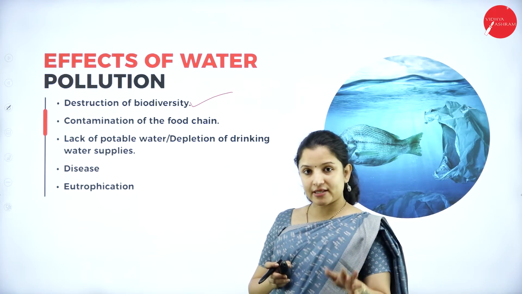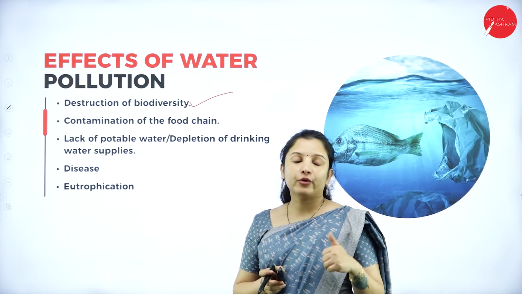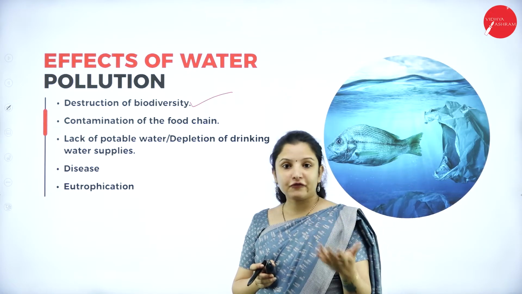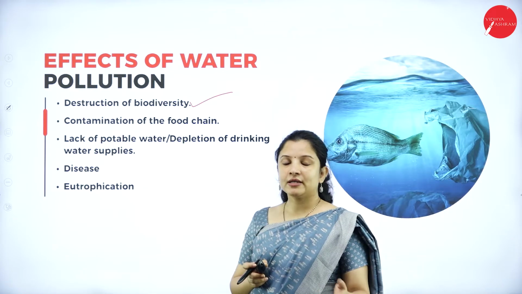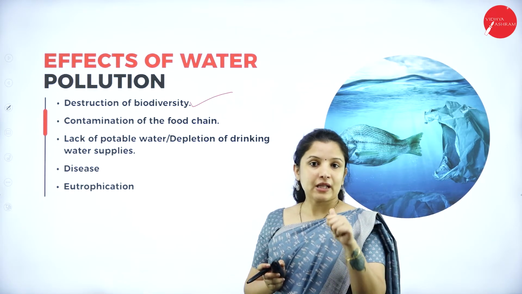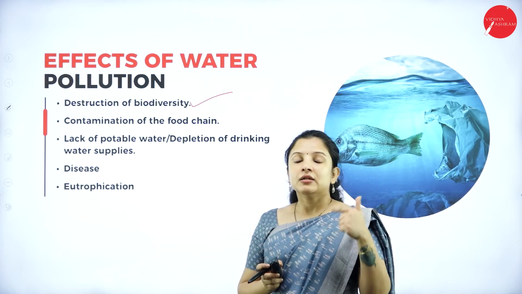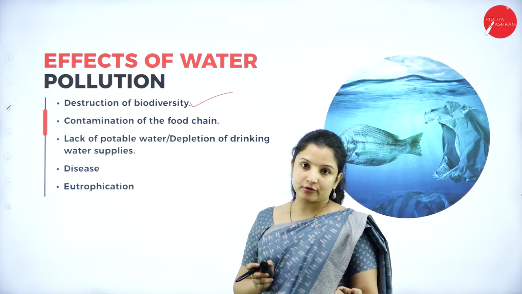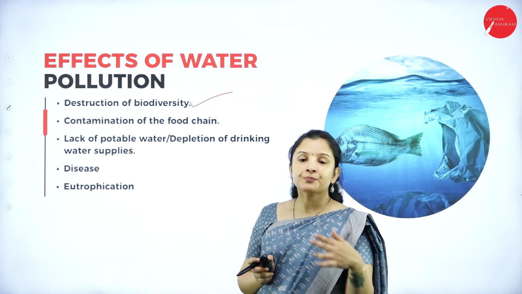Say for example, there is a pond wherein a lot of phytoplanktons were growing, zooplanktons were growing, big fishes were there, aquatic birds were there, all that, right? Now, because of water pollution, what happened? The phytoplanktons died. Now, when the phytoplanktons died, there was no food for the zooplanktons. So, when the zooplanktons died, there was no food for the fishes.